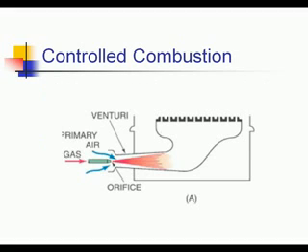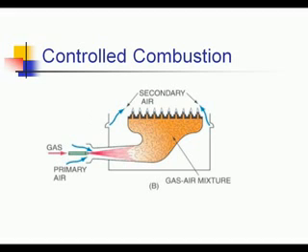Adjustments to the gas rates and primary air is the key to obtaining stable blue flames on a burner. Air shutters or other devices may provide the control of the primary air. This is an example of a blue flame burner.